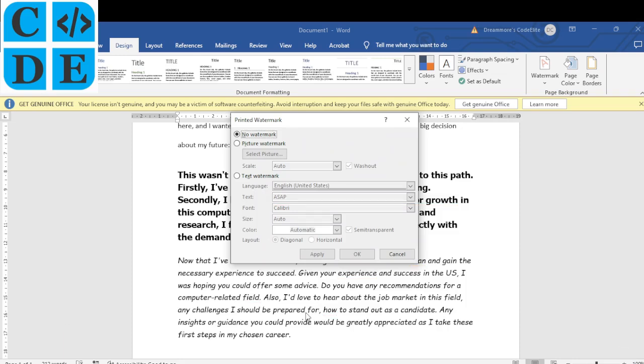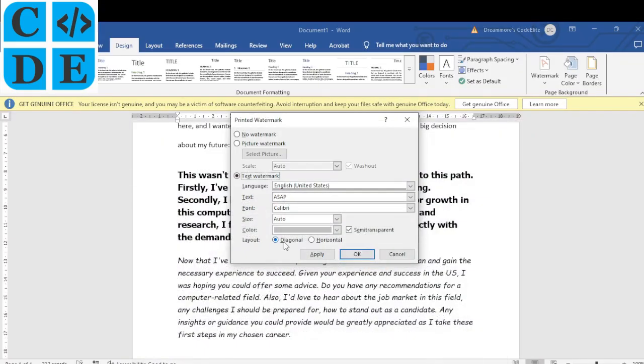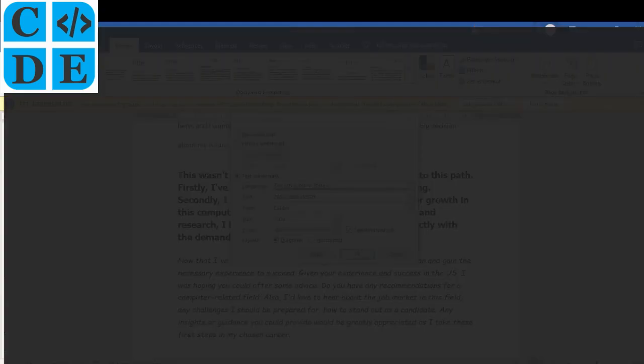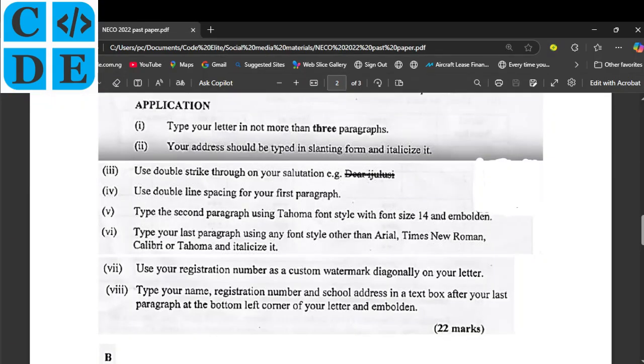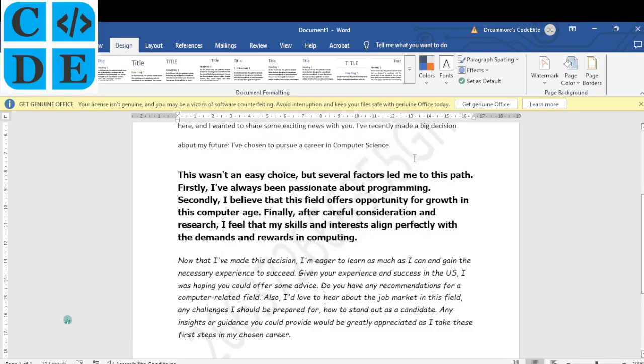Okay, so let's see, what did they ask us to use? But we need to click on text. Okay, so that we'll use text as our watermark. Following the question, they said we should use what? Our registration number. So you should know your reg number. You change this ASAP under text to your reg number. So whatever your reg number is. Okay, and then what else did they say we should do? It should be diagonal. Okay, diagonal, that's this one. If it is horizontal, you'll pick this one, and then you click OK. Once you do that, you see that thing there? Yeah, that's your reg number.